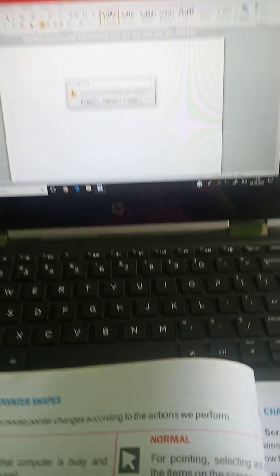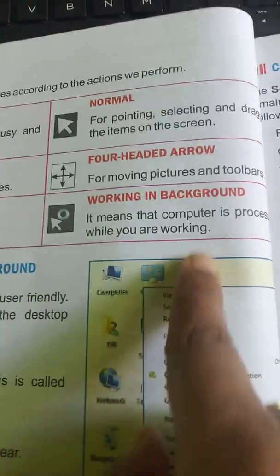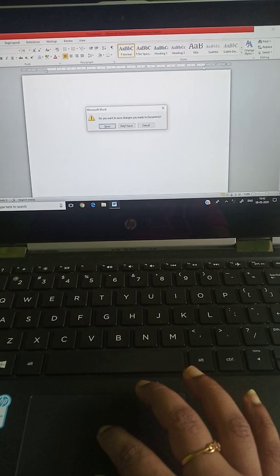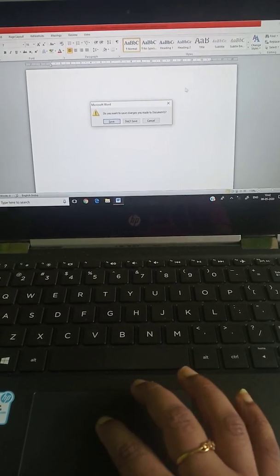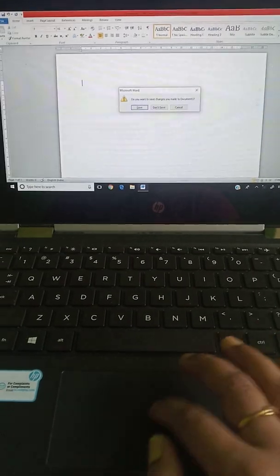Then the last one. What is the last one? When it is an arrow with this sign, it means something is working in the background. The computer is doing something. So these are all the different mouse pointers.